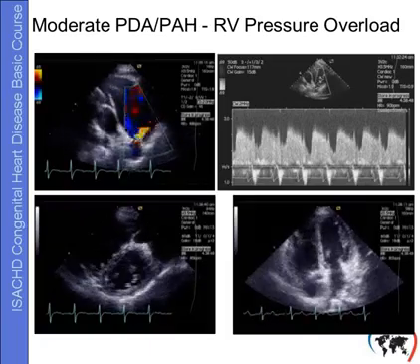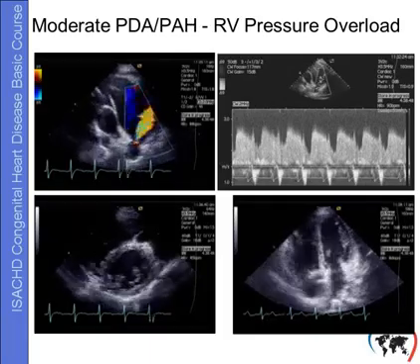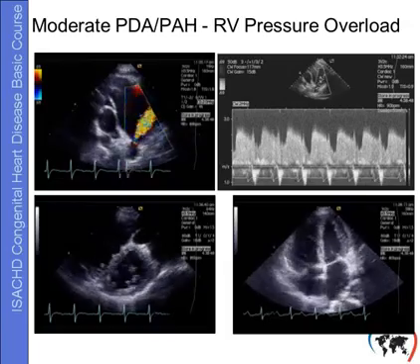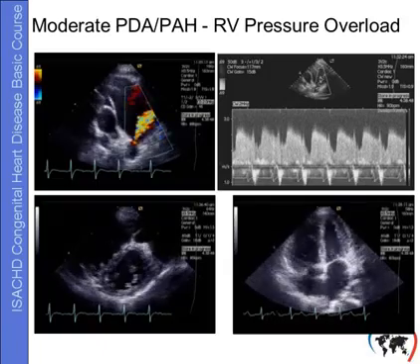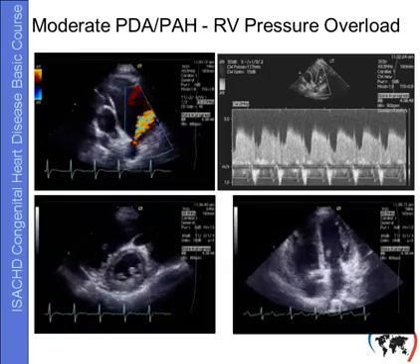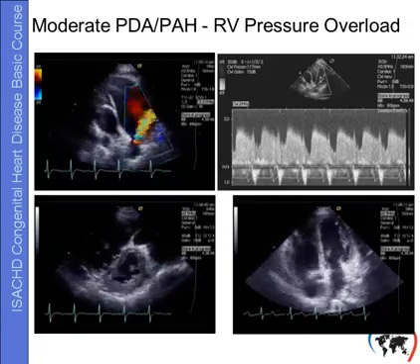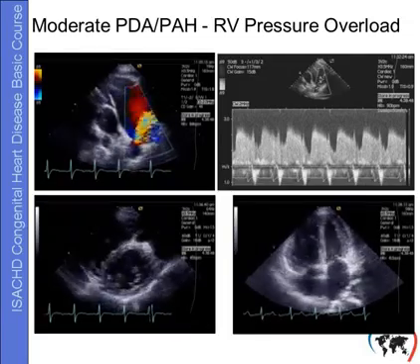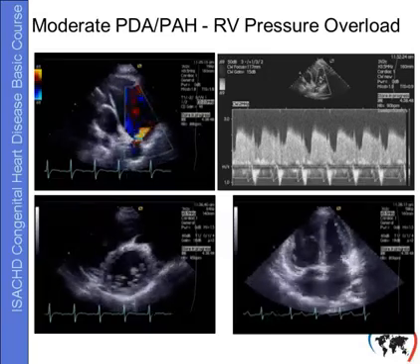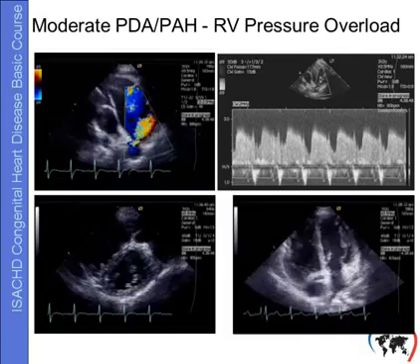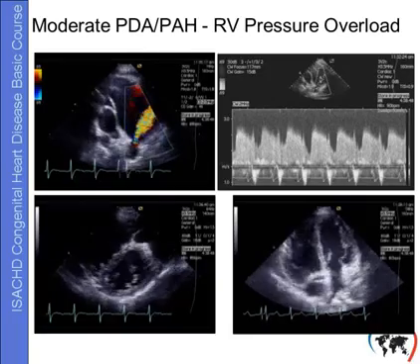This is another patient with moderate PDA, and from the color Doppler image you would even estimate that this duct is smaller than in the previous patient. Nevertheless, continuous wave Doppler shows, although still continuous left to right shunt, low velocities indicating pulmonary arterial hypertension, and the short axis view of the left ventricle and the four-chamber view again demonstrate that there is severe pressure overload to the right ventricle. We see the flattened interventricular septum, the enlarged right ventricle, still maintained right ventricular function. As an additional finding, we see this markedly dilated pulmonary artery.